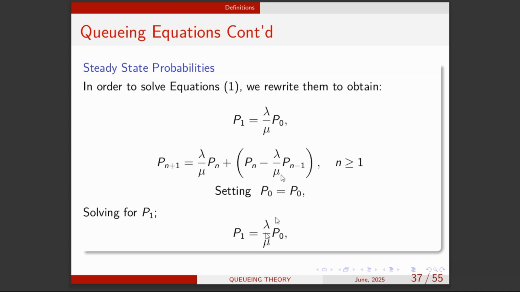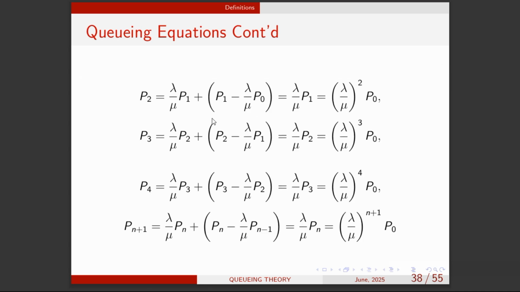So P1, as we know from here, is equal to this. So let's look at P2. To get P2, we have to make n equal to 1, right? Then we make P2 the subject. This is P1, and P1 can be seen in terms of P naught.